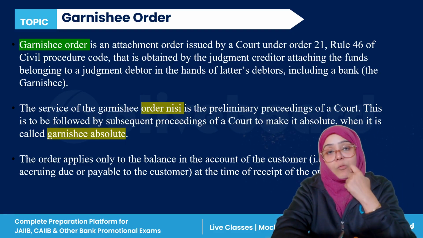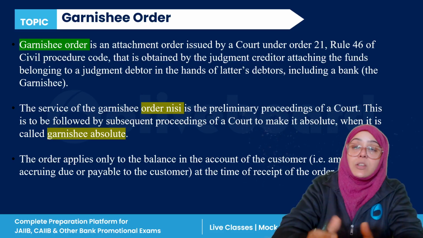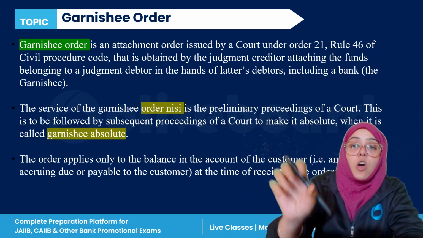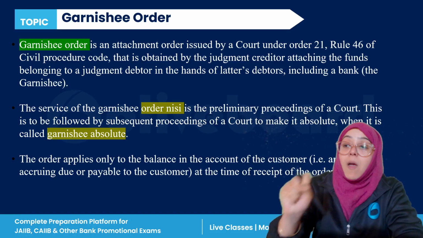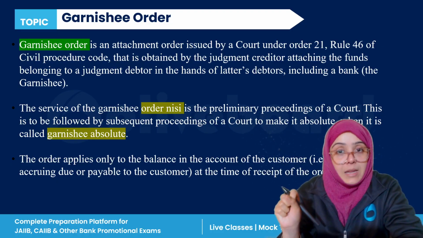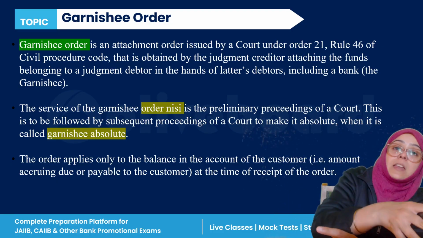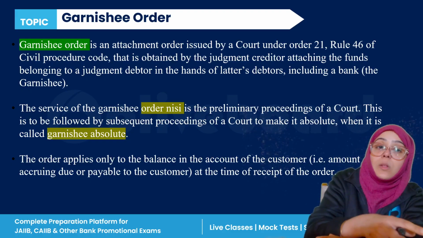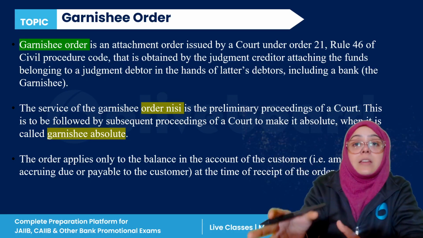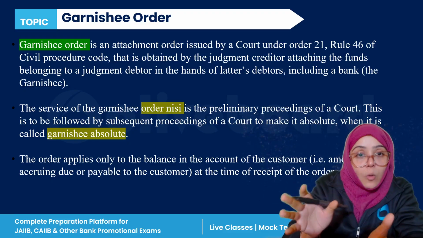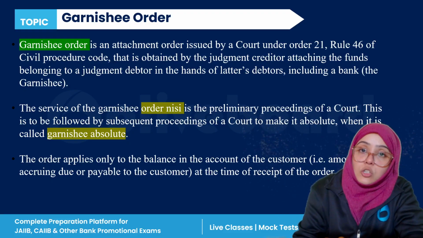So in this case, Garnishee means the bank received the order from the court that you have to block a certain sum of money in the debtor's account and directly credit it into the creditor's account, so that the debtor and creditor relationship is settled. Okay, that is known as Garnishee Order.